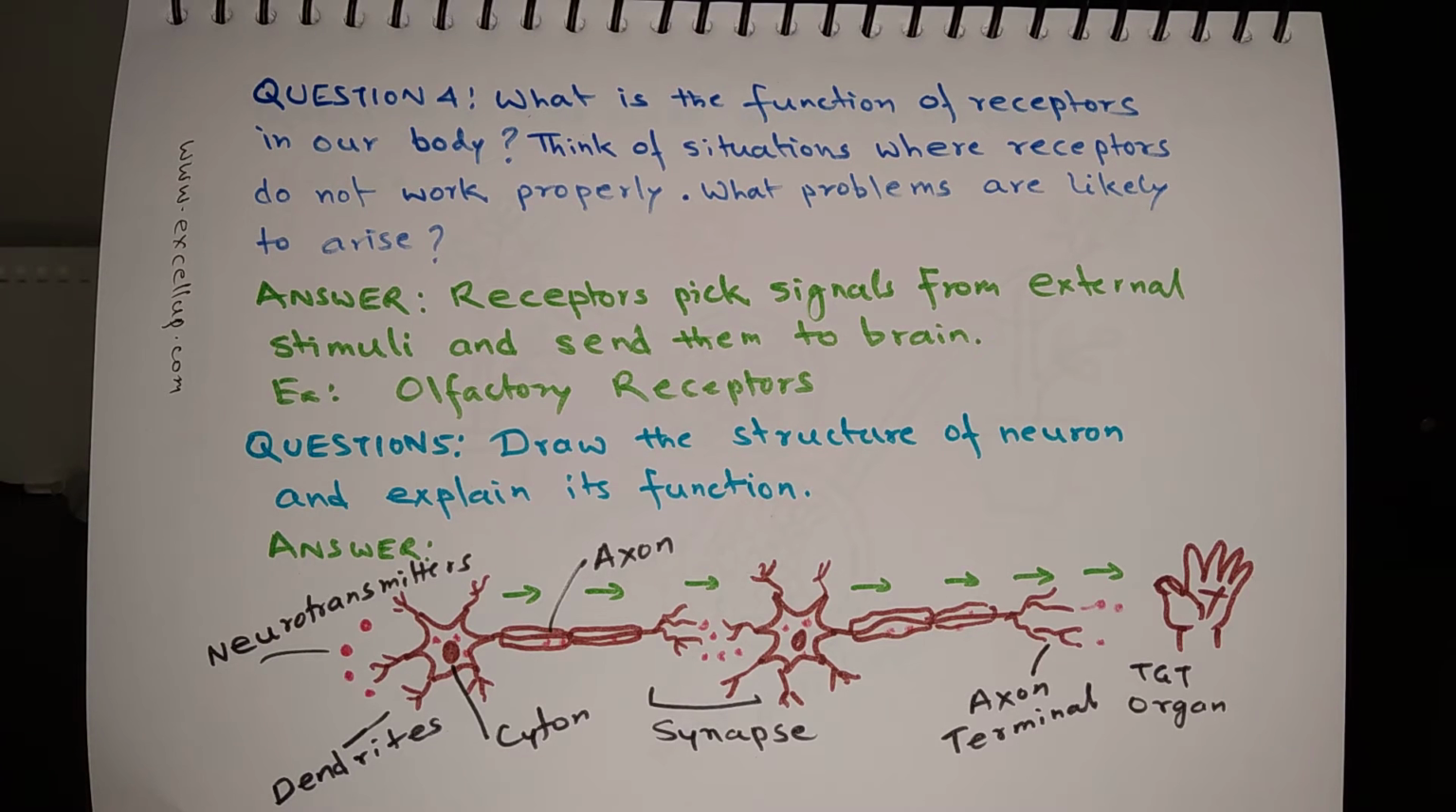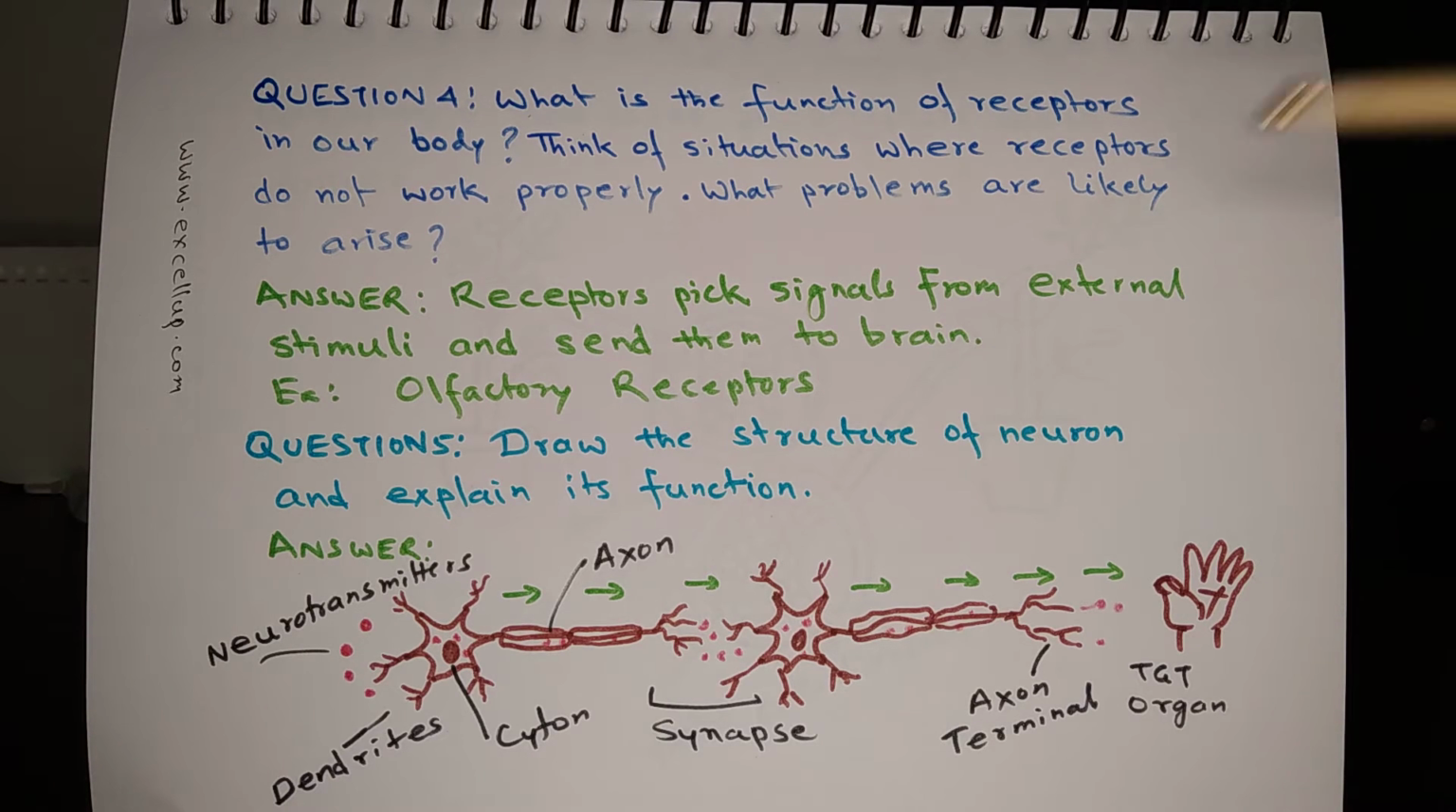If somebody is suffering from common cold, what happens? The olfactory receptors are unable to pick signals from external stimuli, and that is why we do not get a sense of smell when we suffer from common cold. And because of the lack of sense of smell, we do not even get the taste of food, because taste is a complex thing. It involves sense of smell, sense of touch, and sense of taste as well.